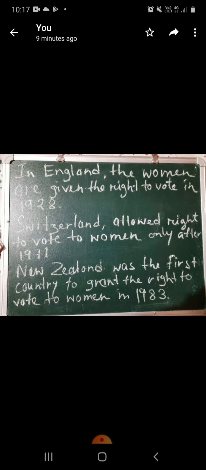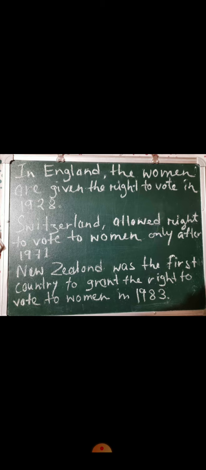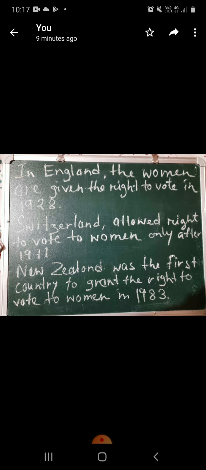Switzerland is such a developed country, but they allowed women the right to vote only after 1971, which was very late. Before that, our India had given women the right to vote. But Switzerland, although it is a developed country, did not allow women to participate in the election process till 1971.